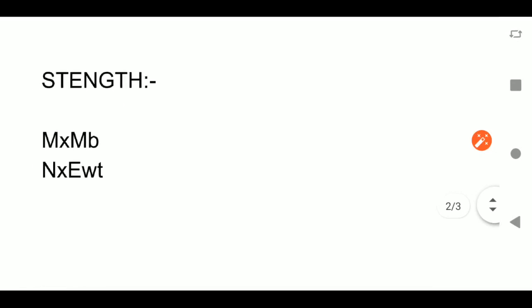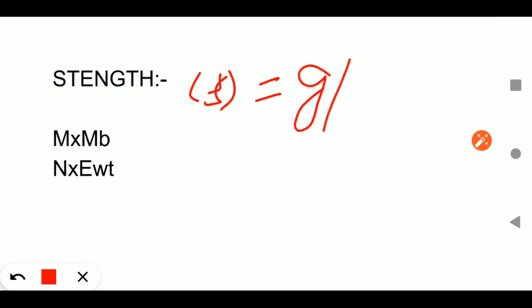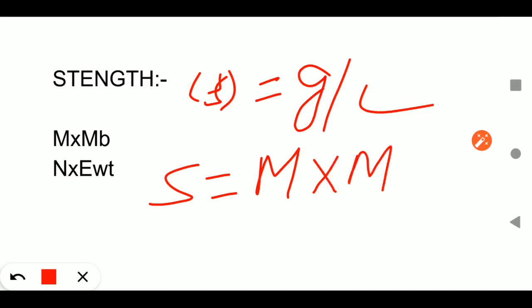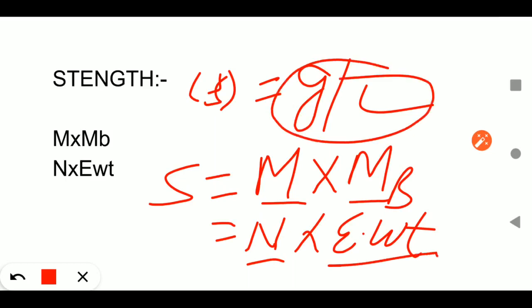Next we will discuss some more relations, that is strength. You have already studied it in previous class. Strength is represented as S, and it represents the grams of solute present per liter of solution. Strength is calculated by 2 formulas. If you know the molarity, multiply the molarity by the molecular weight of solute. If you know the normality, multiply the normality by the equivalent weight of solute. Molarity goes with molecular weight, normality with equivalent weight. So it is the amount of solute in gram present in 1 liter of solution. That is the unit.